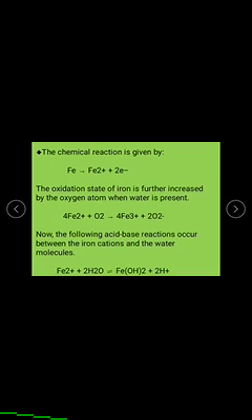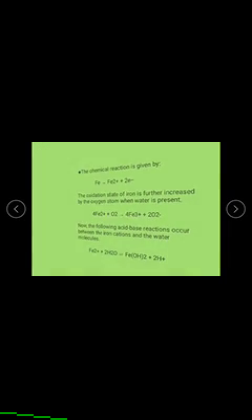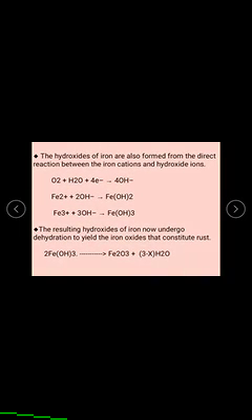Now the following acid-base reactions occur between the iron cations and water molecules, that is Fe2+ plus 2H2O gives Fe(OH)2 plus 2H+. These hydroxides of iron are also formed by the direct reaction between the iron cations and hydroxide ions.